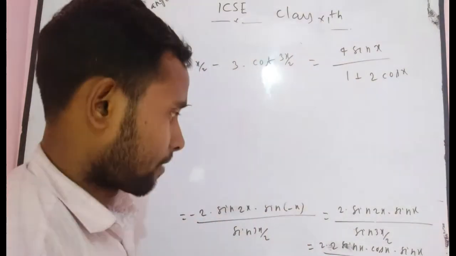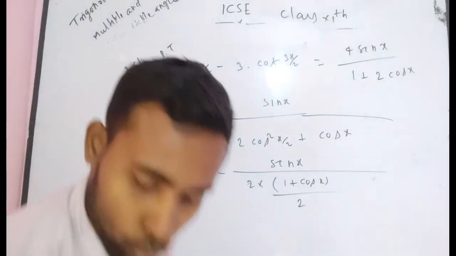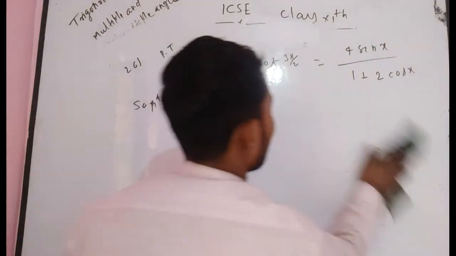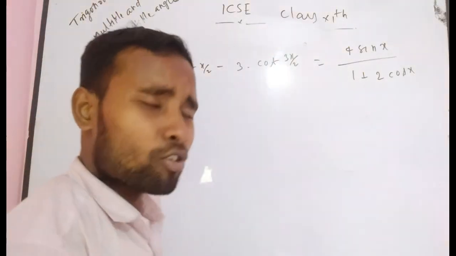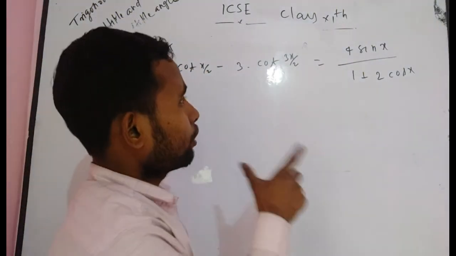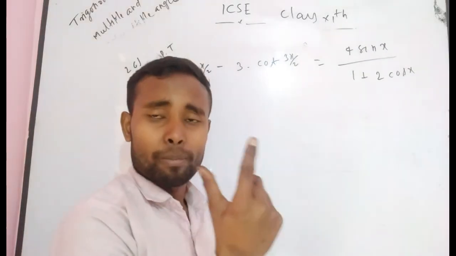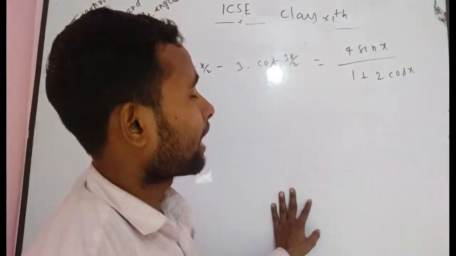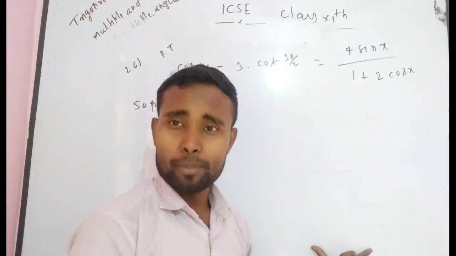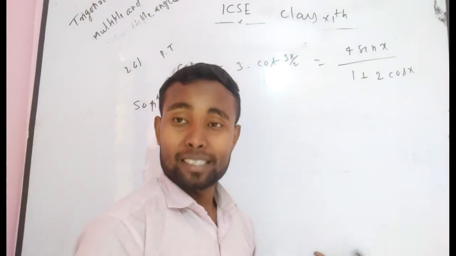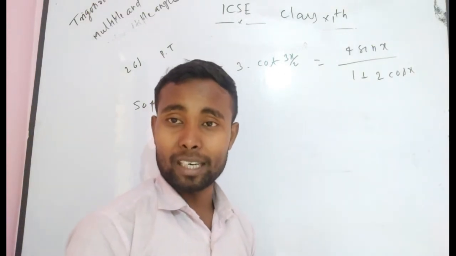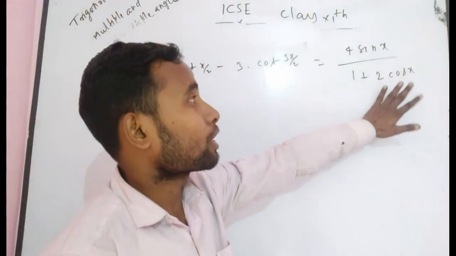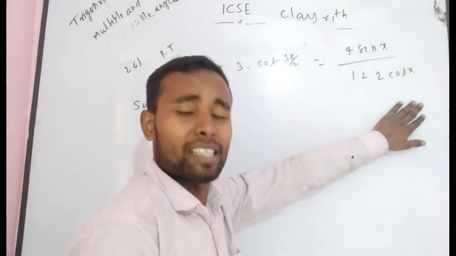In the next step I want to solve this problem by a second method, because the first method is so lengthy. You can solve it by the first method also, but in the first method the expression becomes more complex, because in the LHS denominator you get cos 3x/2 sin 3x/2, then you have to apply sin 3θ equal to 3 sin θ minus 4 sin cube θ. After that you have to manipulate, and then you definitely get this expression.